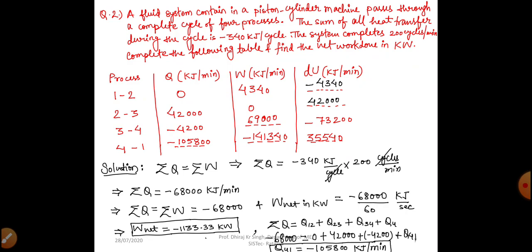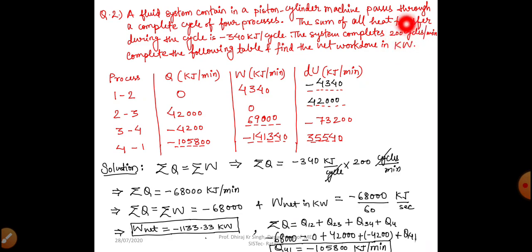So first of all, we will find the heat transfer, because in the question it is written that the sum of all heat transfer during the cycle is minus 340 kilojoule per cycle. So the value of total heat transfer is given per cycle, and how many cycles are we completing? 200 cycles.